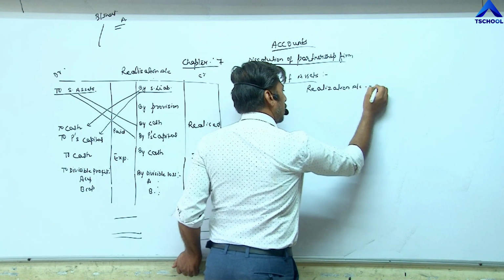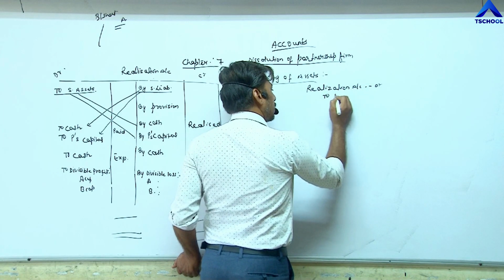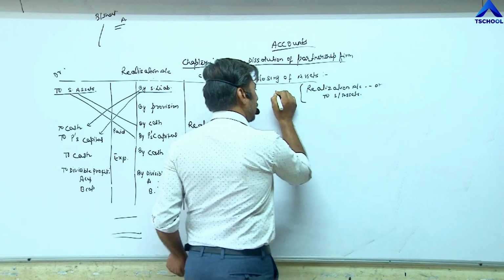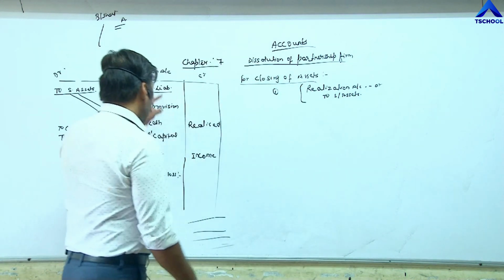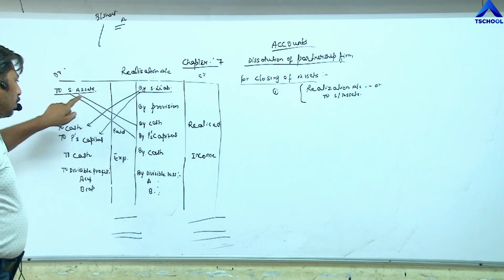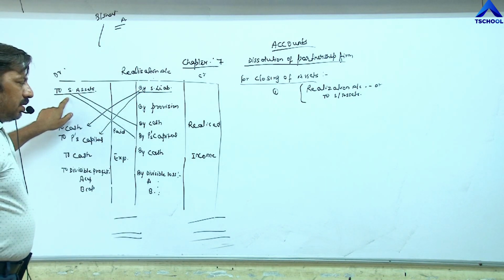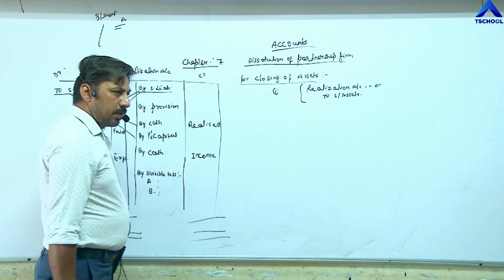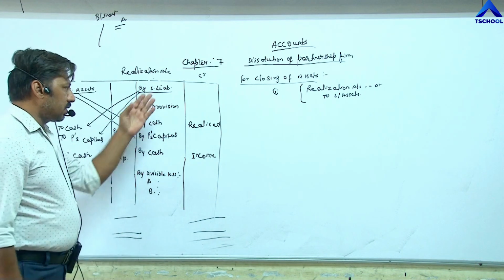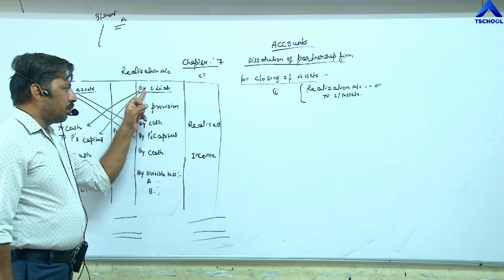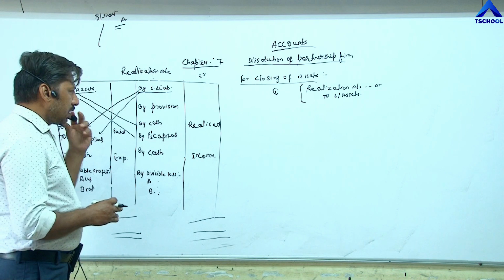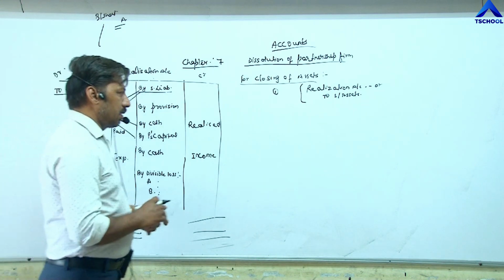First entry completed. Second, we need to close sundry liability, and sundry liabilities are closed on the credit side of realization account by sundry liability. So the entry becomes sundry liability account debit to realization account.